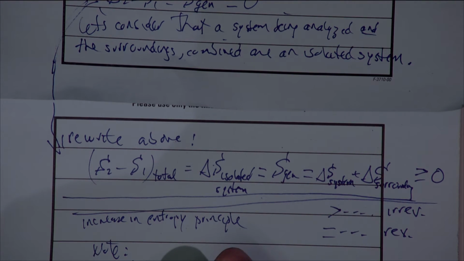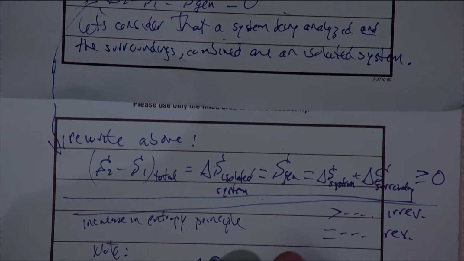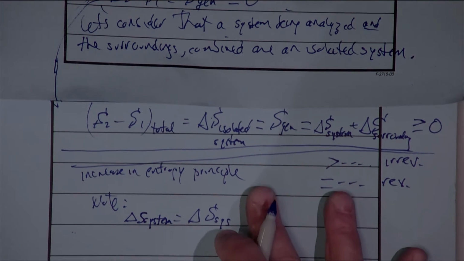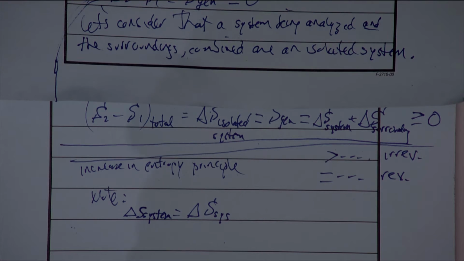What if I were interested in trying to quantify delta S for the system, which I'll just abbreviate SYS for system? How might I actually find that? Well, remember, entropy is a property, right? As long as I'm analyzing a process, I should know what my initial and final state is. Or for that matter, even if I have something like a steady flow process, I should know what the entropy in is and the entropy out is. So we can find the entropy change for the system just by using our property tables.